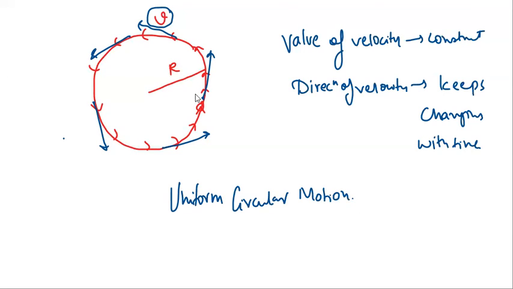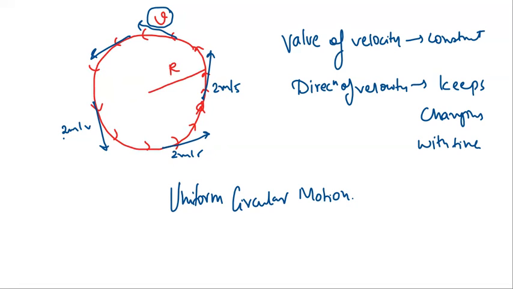Means at every point of time, suppose the value of velocity is 2 meter per second here. So here it will be 2 meter per second. Here also it will be 2 meter per second. At all the points, the value will be the same, but the direction will be different. So in uniform circular motion, the value of velocity is the same, but the direction keeps changing with time.